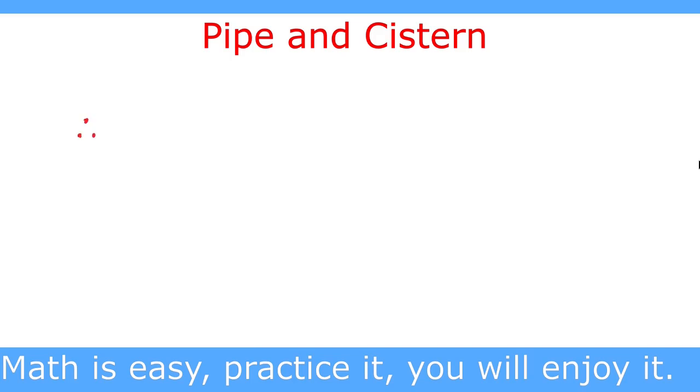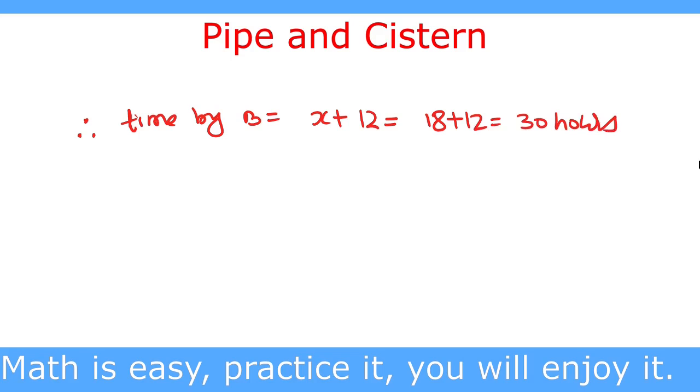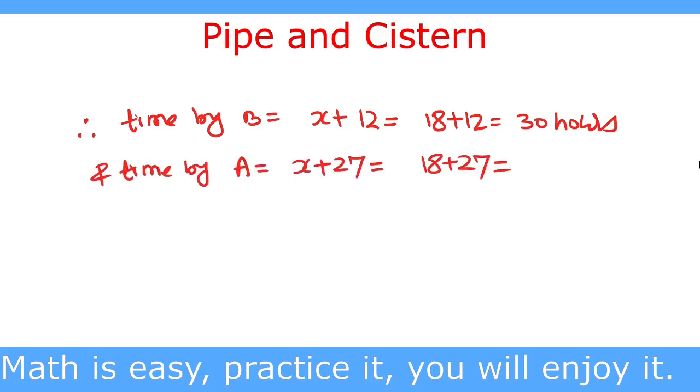Now we have to find the time taken by pipe A and pipe B. Therefore, time by pipe B is equal to x plus 12, and the value of x we have found is 18, plus 12 equal to 30 hours. Thus, pipe B can fill the tank in 30 hours, and time taken by pipe A is equal to x plus 27, which is equal to 18 plus 27. This is equal to 45 hours.